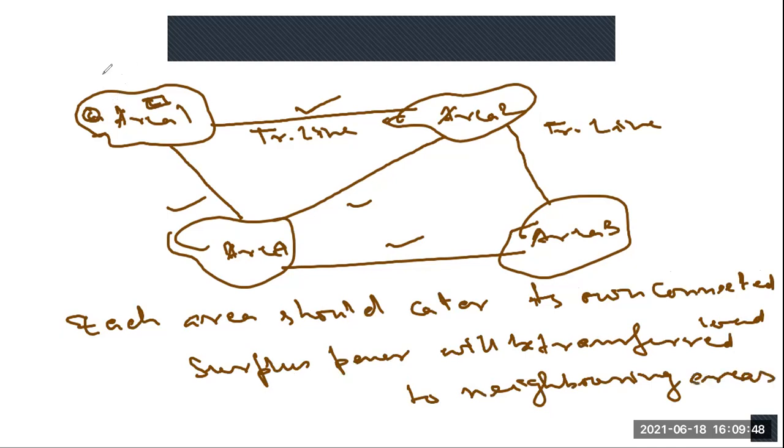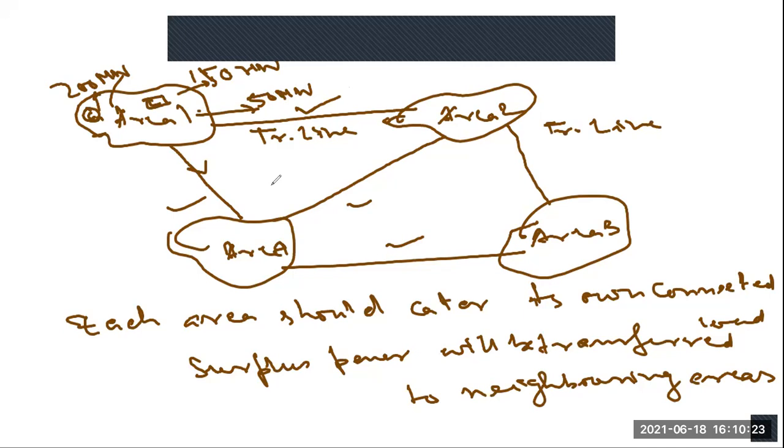So let us say area 1 has 200 megawatt generation capacity, and the connected load is 150 megawatt. For example, the load is 150 and generation is 200 megawatt, so there is a surplus power of 50 megawatt. This 50 megawatt will be transferred from area 1 to area 2, or maybe area 1 to area 4. Maybe 30 megawatt will be transferred one way and 20 megawatt the other way, or the total 50 megawatt will be transferred to one of them, depending upon the condition.